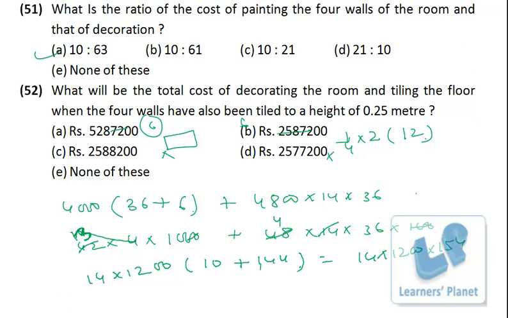Now for sure our answer must be a multiple of 11, because 154 is a multiple of 11, so either of them should be a multiple of 11. Okay, so we know the divisibility rule of 11, so let's check which one of them is true. 2 plus 8 10 and 5, 8 plus 2 10 and 2 12, and 5 plus 7 12, minus 12 is 0, so this number is a multiple of 11. So if this is a multiple of 11, definitely the other will not be. Okay, so this is the correct choice, or if you wish you can go for the final multiplication.